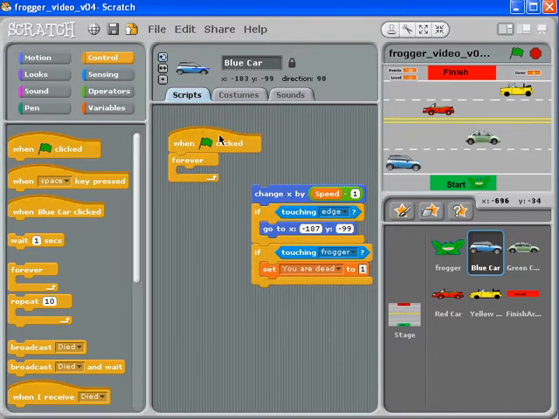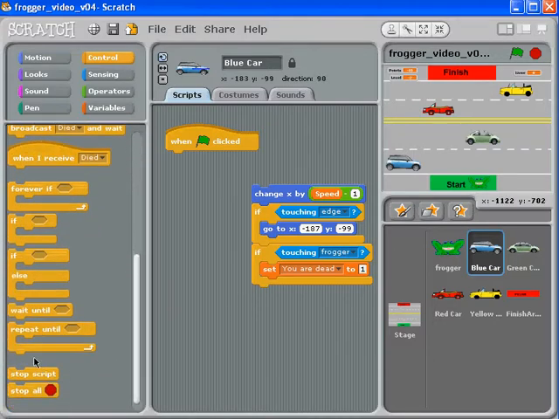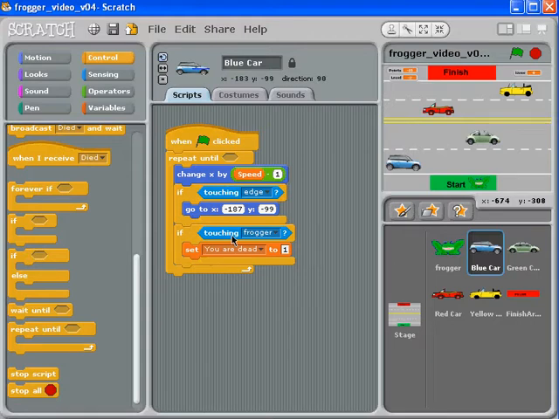But this code here is the old standby that we've been doing all along, and now it's time for you to go. So we're going to say goodbye to that, and we're going to find a completely different way to make this run. For now, I'm going to keep the green flag, but only for now. We're going to get rid of it in just a second. Instead, I'm going to come down here near the very bottom to repeat until, put that up there, and drag this back in. So it looks kind of similar, except that there's now this hole for a diamond shape.